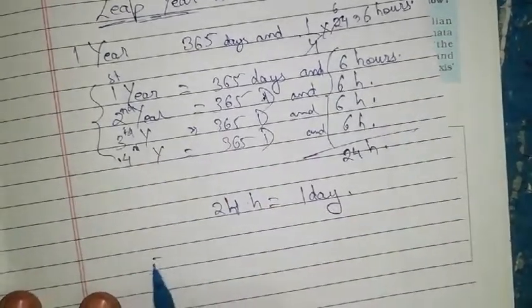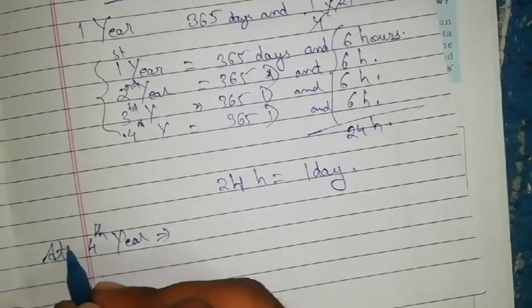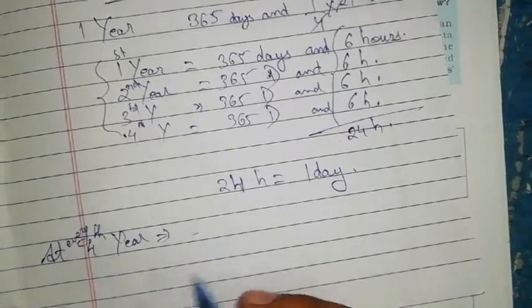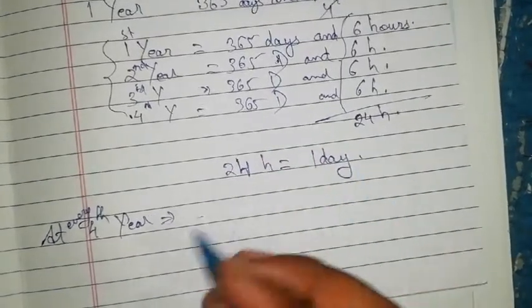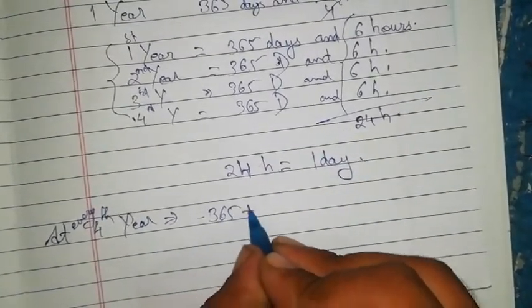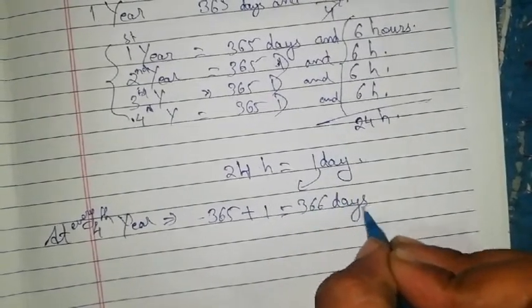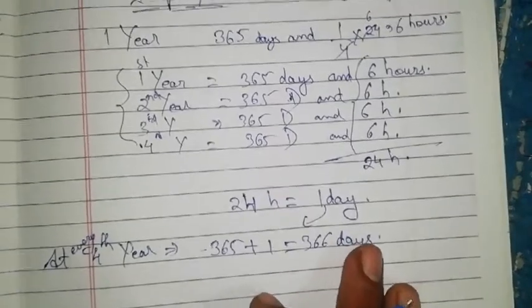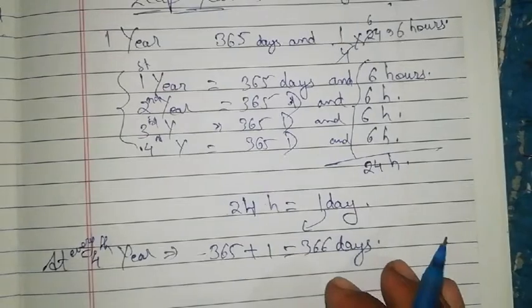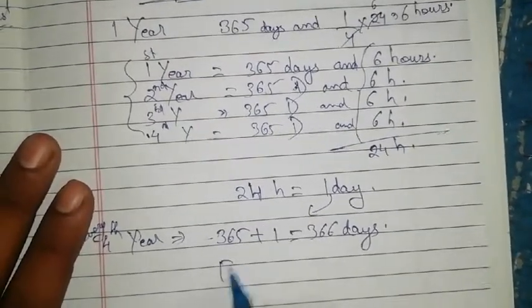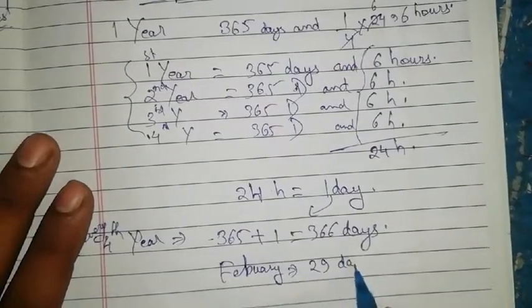That is why every fourth year we will have a calendar of 366 days, 365 plus this 1 day. In this leap year February will be of 29 days.